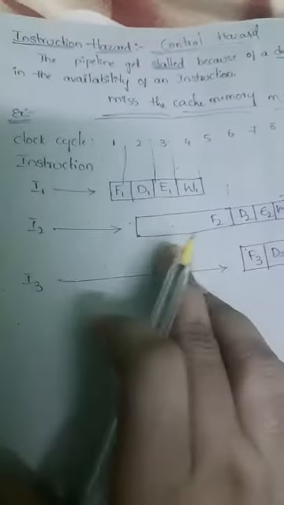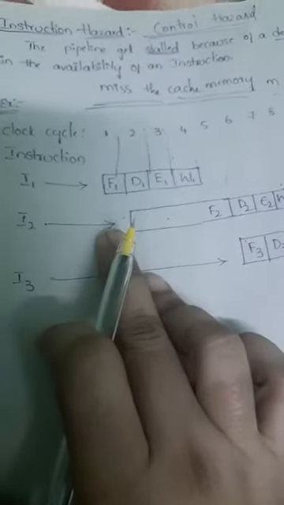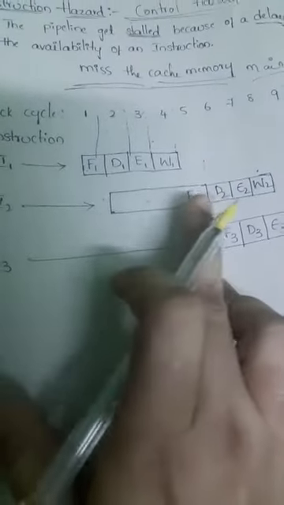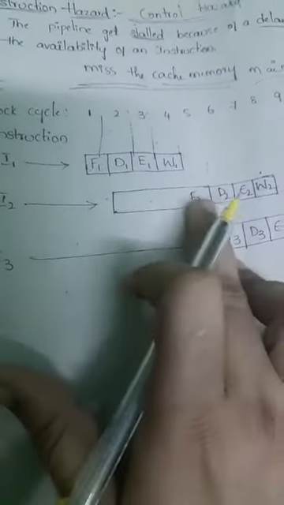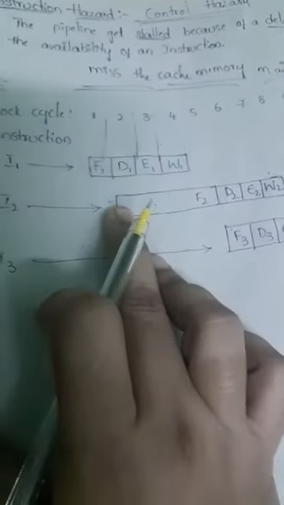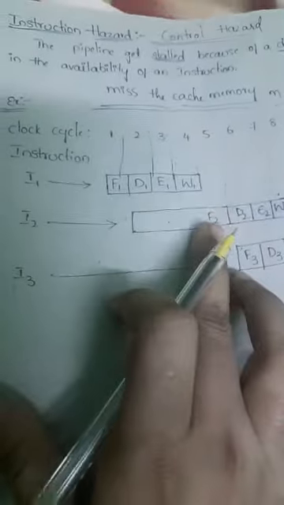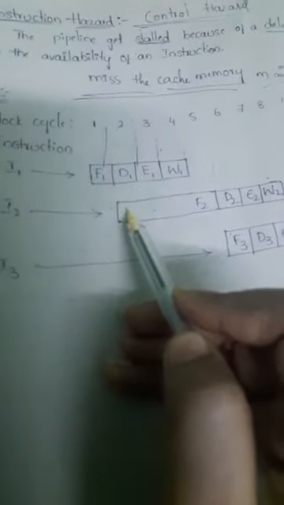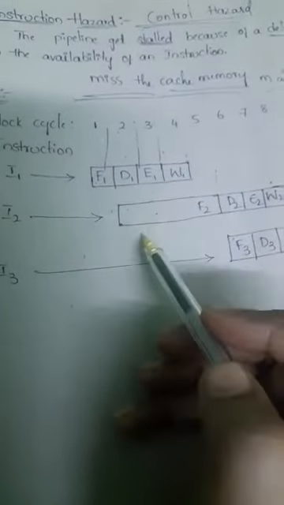Now coming to instruction 2, the fetch process here got delayed. Just observe here. The fetch procedure of the second instruction starts at the second clock cycle, and it should fetch that instruction in the second clock period only.